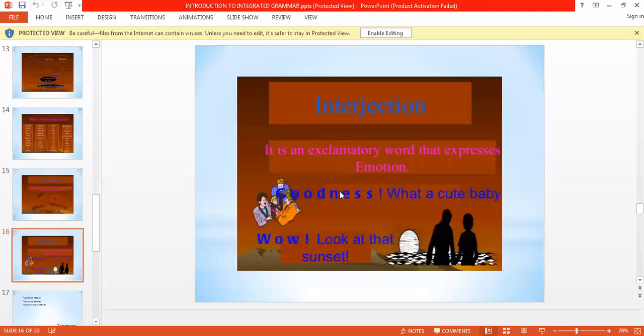Next part of speech is interjection. An interjection is an exclamatory word that expresses sudden emotion or sudden feeling, like "oh my goodness, what have you done." When we have a sudden expression or strong feelings about something, we use interjection words, expressing sudden grief, "wow," or a feeling of amusement. All these words which show certain emotions are called interjections.